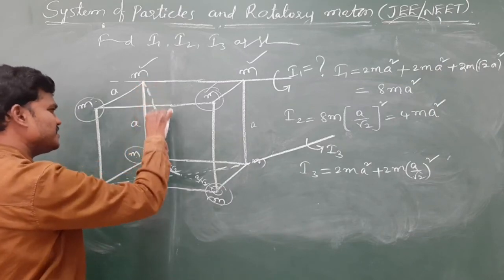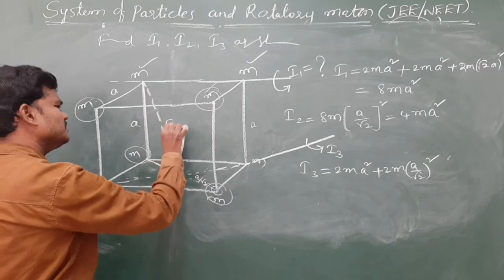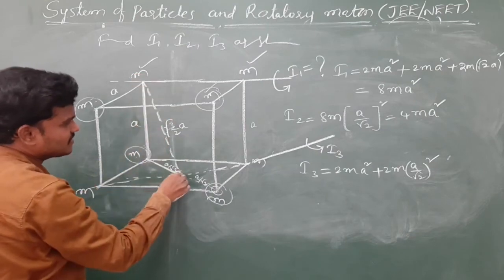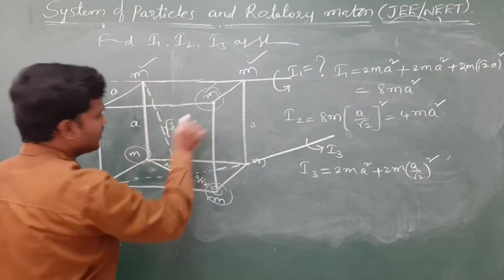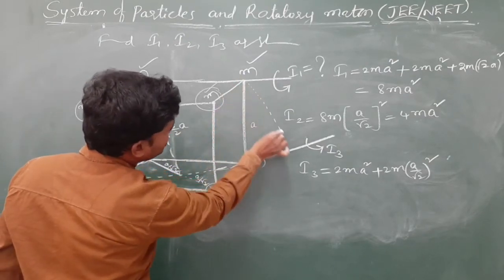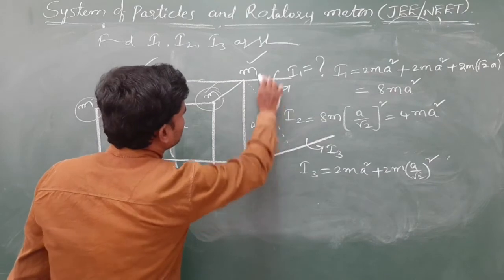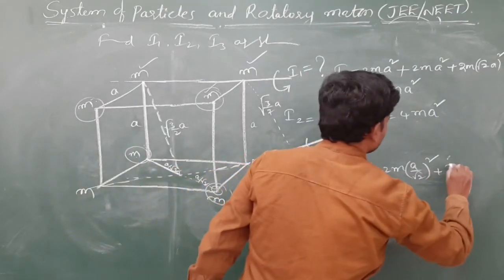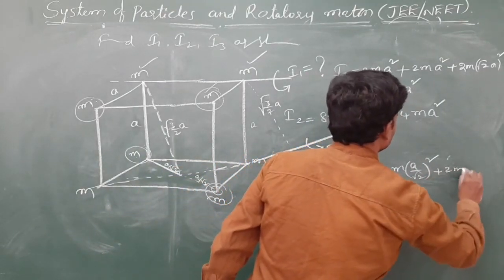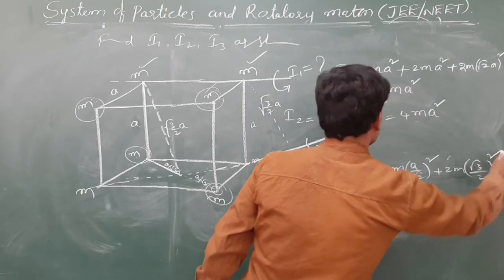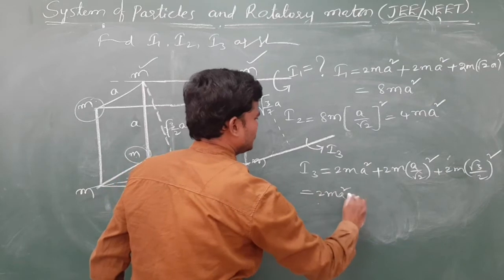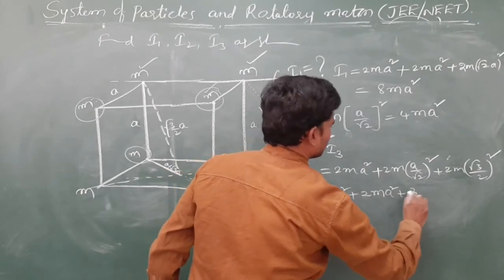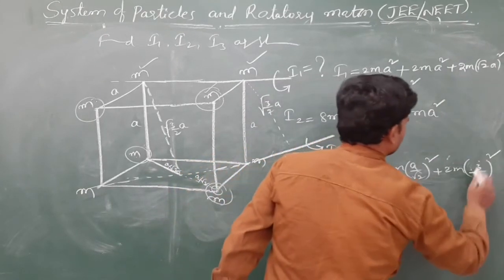And this is A. And this distance, using Pythagoras theorem, is root 3 by 2 A. So this particle from this axis is at a distance of root 3 by 2 A. This is also the same. So the remaining particle gives 2m root 3 by 2 A whole square, so 2m A square, again 2m A square, root 3 by 2, root 3 by 2.